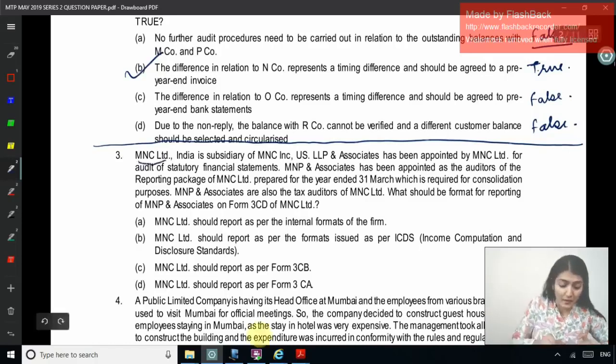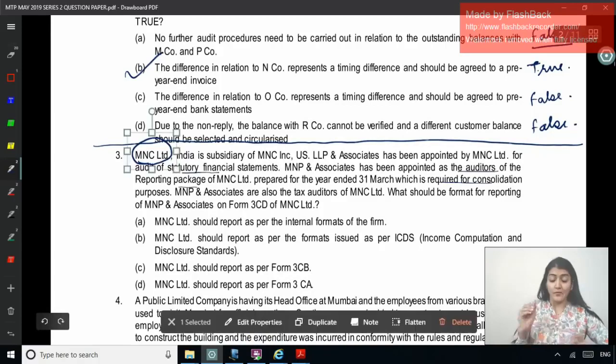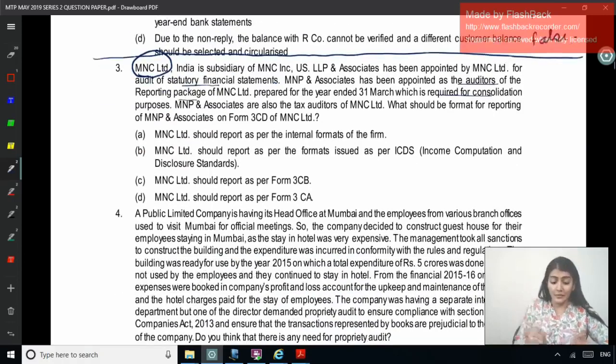Right, so whether the accounts of MNC Limited are being audited under any other law? Yes, there is also the audit being conducted. They have been appointed as the auditors of the reporting package, which is required for consolidation, and have also been appointed to audit the statutory financial statements. So are the accounts being audited under any other law? Yes. If the accounts are audited under any other law, then which form in tax audit do you use? Form 3CA. Right, when accounts are audited under any other law, then 3CA. If accounts are not audited under any other law, and only for income tax purpose the tax audit is being done, then 3CB.